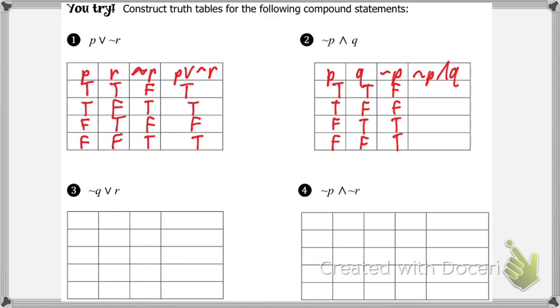Ray, why didn't you organize it like you did the last one? Because you put false, false, true, true for not P, and then for not R you did false, true, false. The nots, the negations, are always just going to be the opposite of whatever the statement is. So not R is just the opposite of R. Because R was true, false, not R has to be the opposite. Because P is true, true, false, not P has to be the opposite.